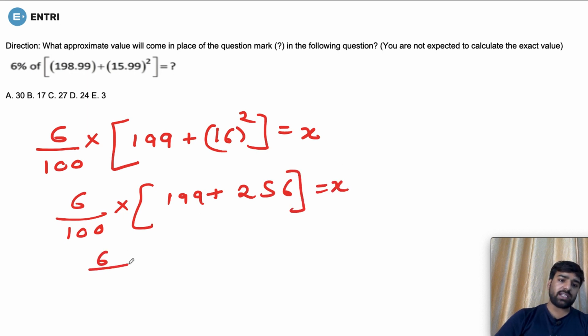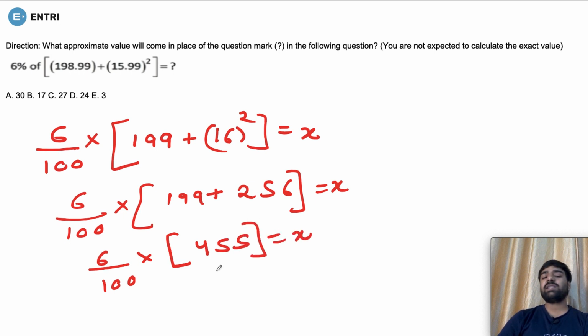So it would be what? It is going to be 6 by 100 into, what you will do? You will just add it up and you are going to get the value. See, the best part to add it up is you can assume it as 200. So 200 plus 256 is going to give you what? 456, but it was one lesser. So 1 less than 456, that is what? It is 455 equals x.